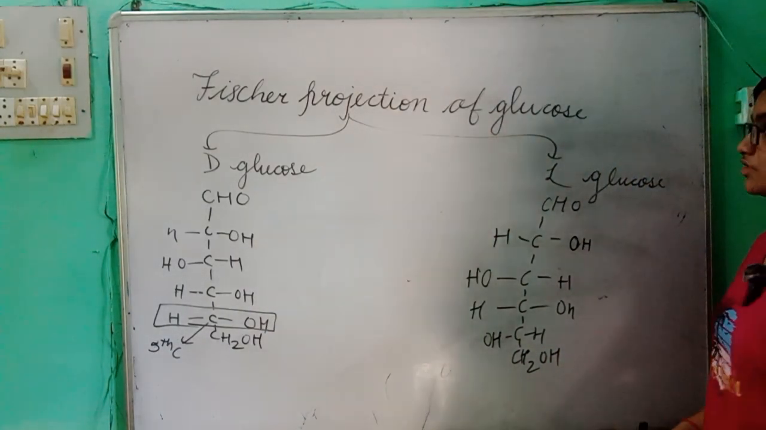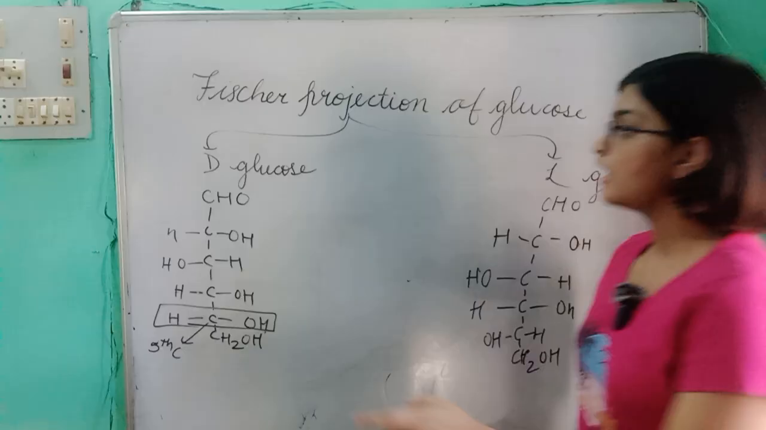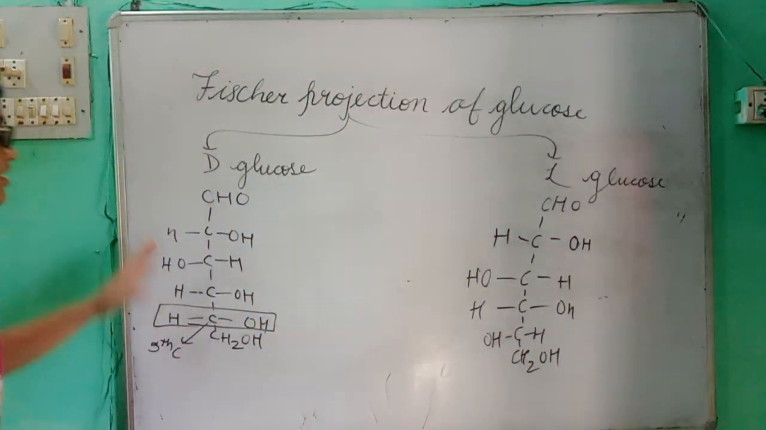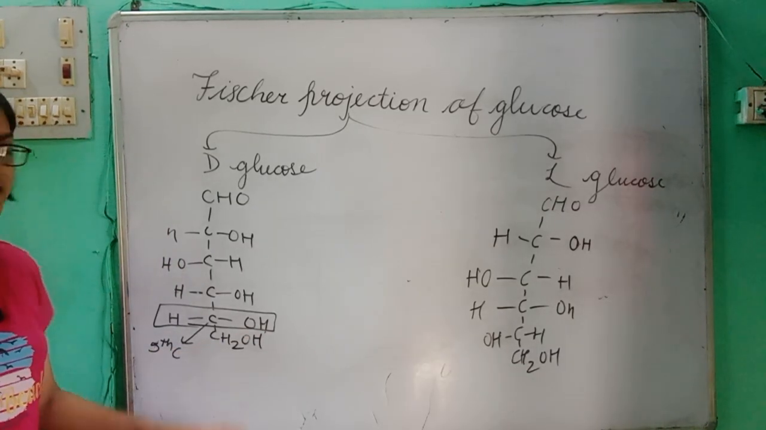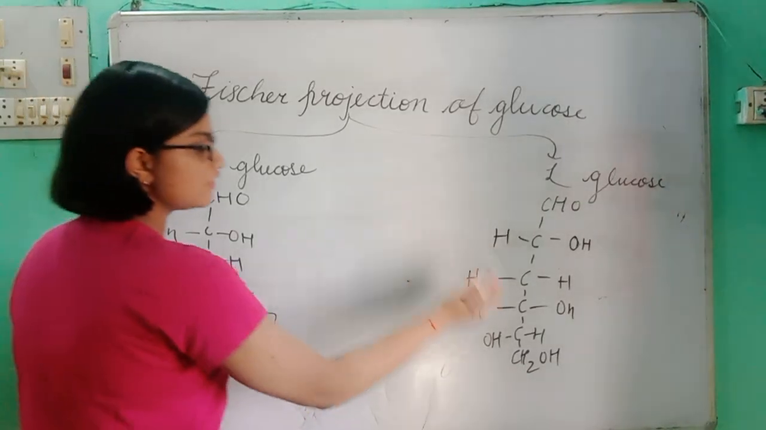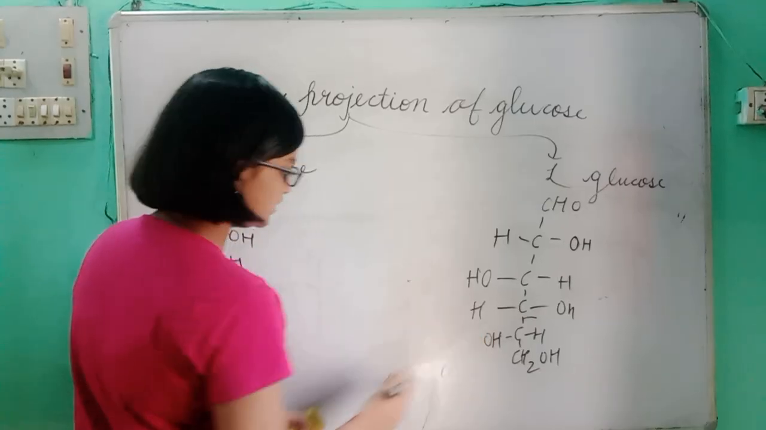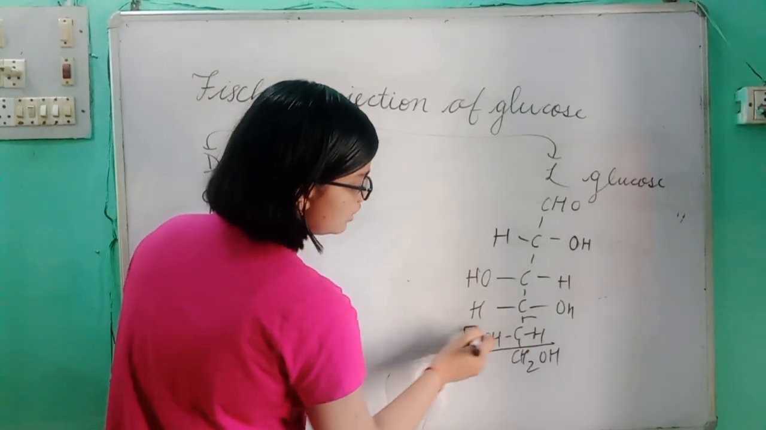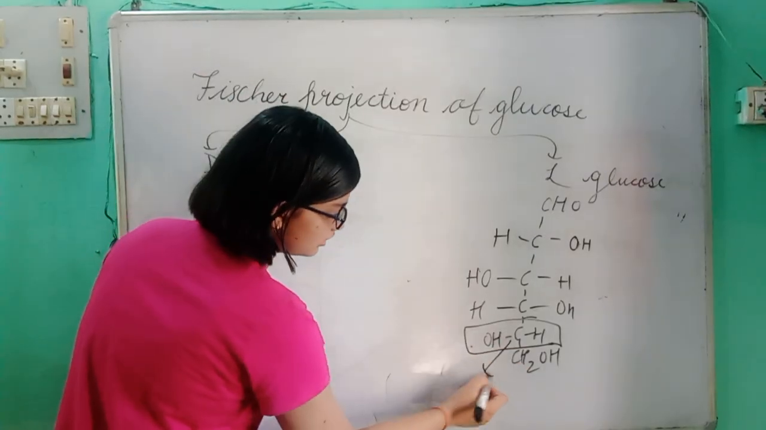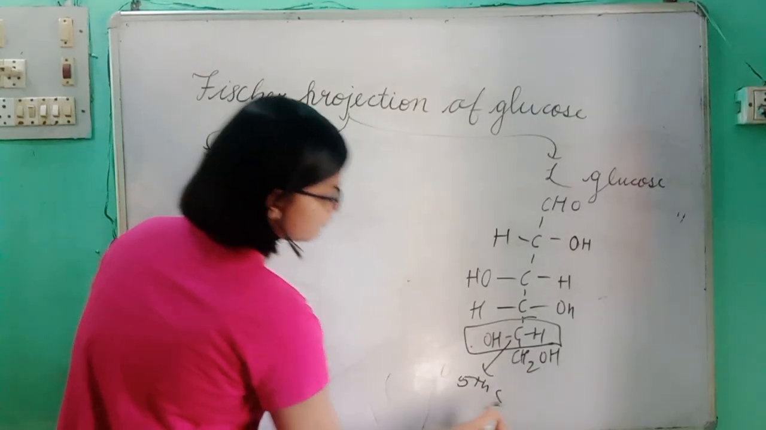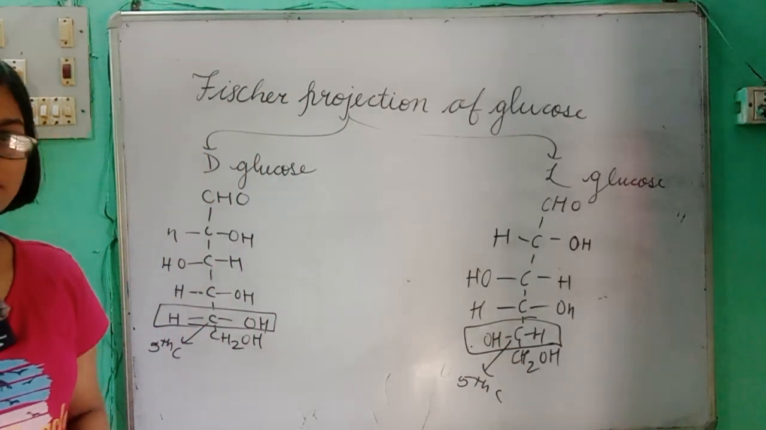So this is the Fischer projection of glucose. Two types, D-glucose as well as L-glucose. This is nothing, just the position of OH group at the fifth carbon. If at the fifth carbon OH is on the right side, that is D-glucose. If on the fifth carbon OH is on the left side, then it is L-glucose. This is also the fifth carbon. So this was the Fischer projection of glucose.